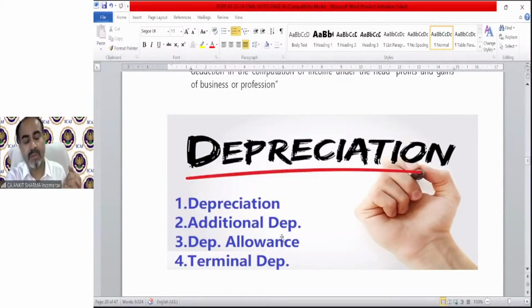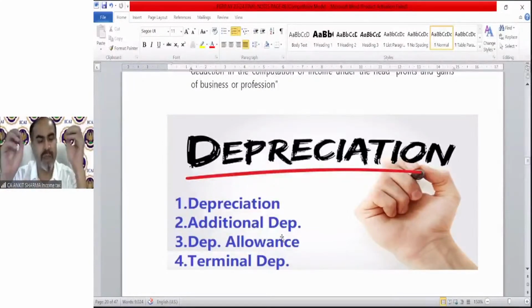The numerical topic which was important is the format I told you, what we need to do in this PGBP head. There will be a trading and P&L account. From that net profit, we need to find out the income tax net profit. That is the important numerical part. After that, speculative, non-speculative is for your understanding only. You can read the provision. There is no difference in calculation of profit for speculation business or non-speculative. There is a treatment for carry forward and set off of losses. They have separate provisions regarding speculative and non-speculative, so nothing to do with PGBP.